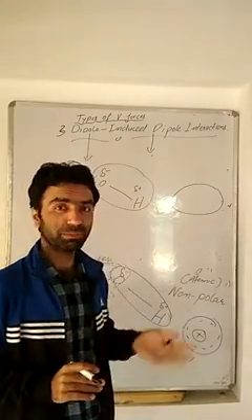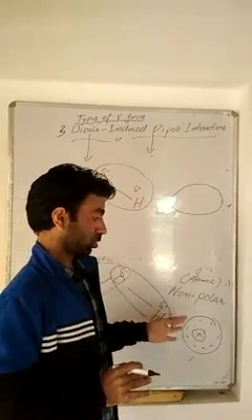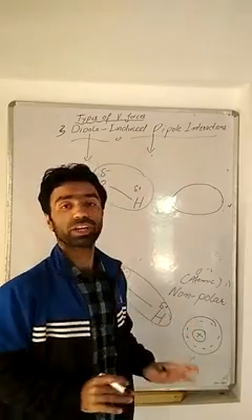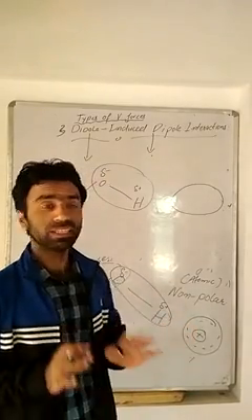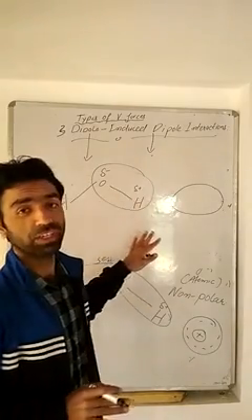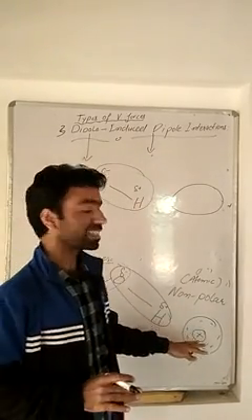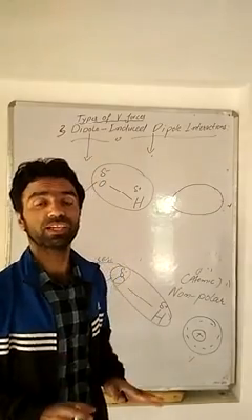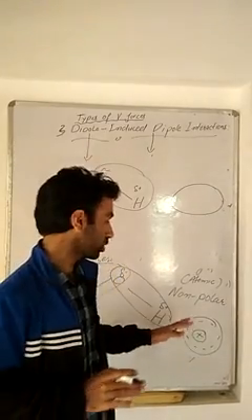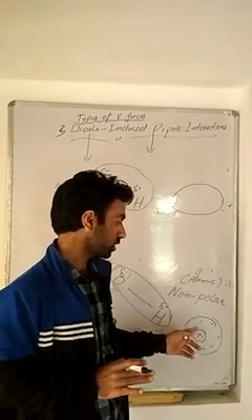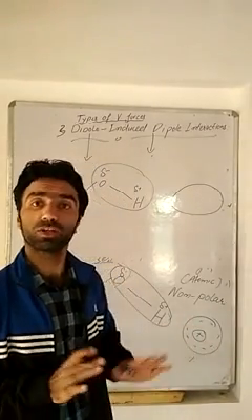Remember, in the absence of the electric field of this dipole, these argon atoms will have a spherically symmetrical electronic distribution around the nucleus. That means the centers of positive and negative charges coincide.